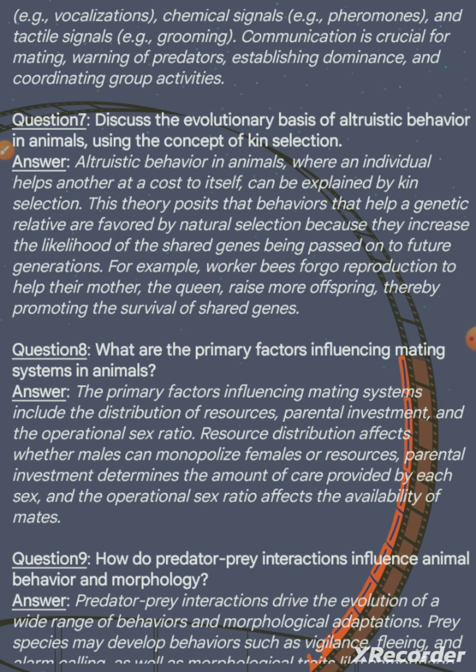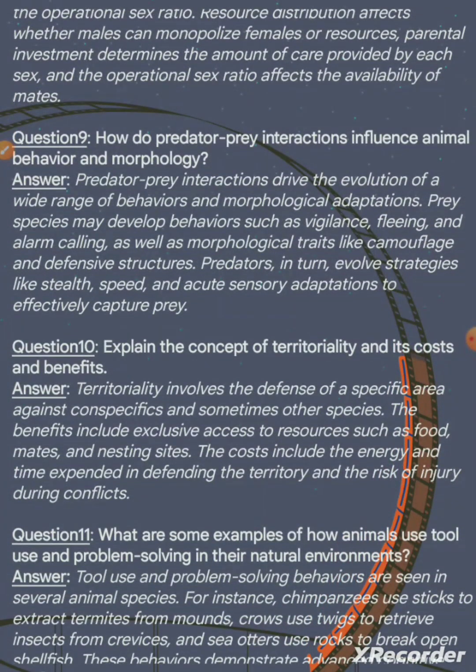Resource distribution affects whether males can monopolize females or resources. Parental investment determines the amount of care provided by each sex, and the operational sex ratio affects the availability of mates.